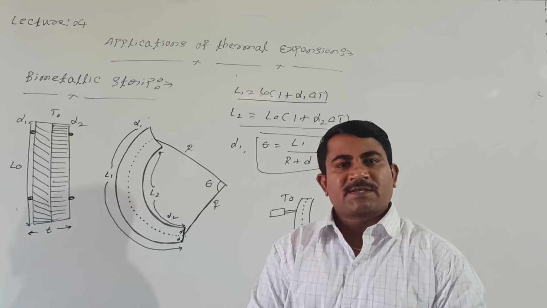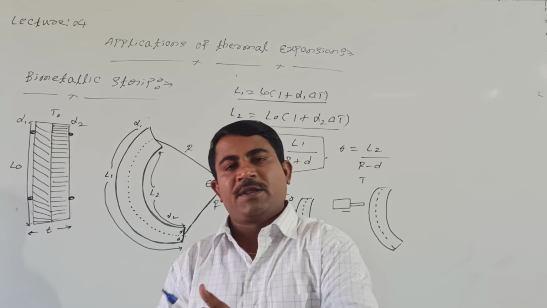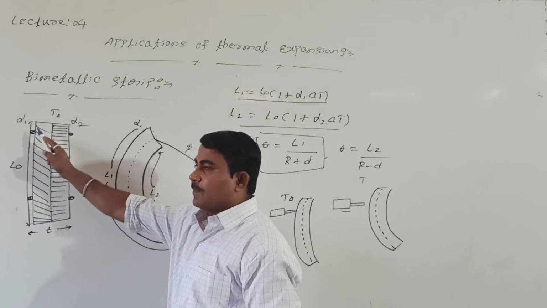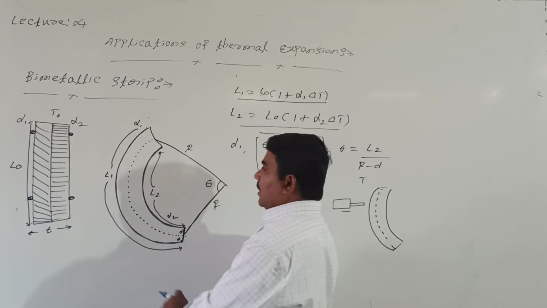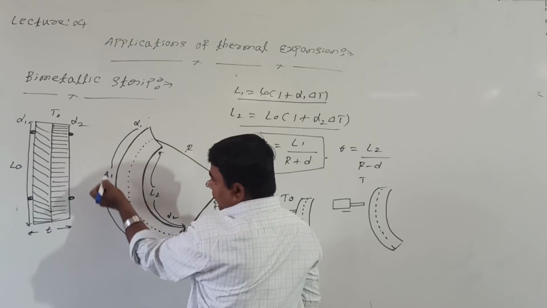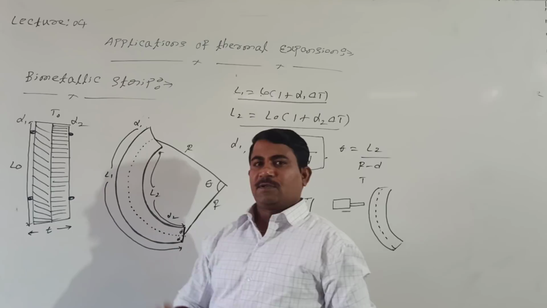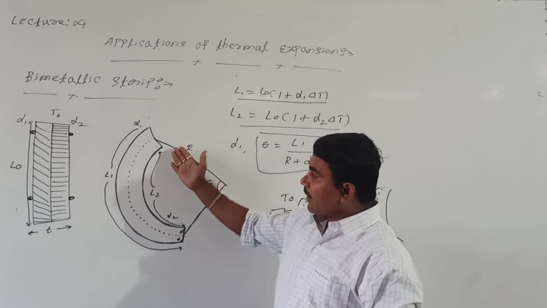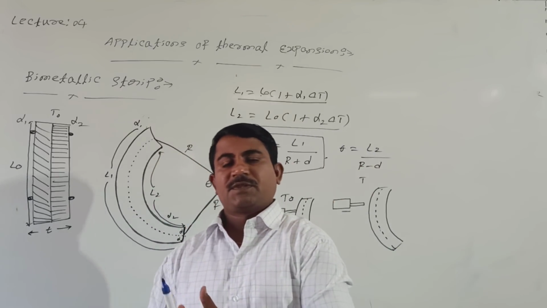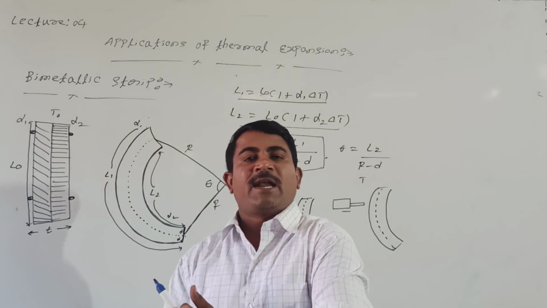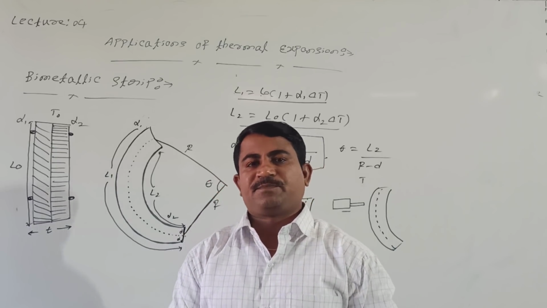See here, a bimetallic strip has a special property to expand unequally for linear expansion. The material which has more alpha has more bending property, and which has less alpha has less bending property. I mean, the material which has more coefficient of linear expansion lies towards the convex side. This we are calling convex. And the material which has less coefficient of linear expansion lies towards the concave side. This is how a bimetallic strip works on the application of thermal expansion, I mean on increasing the temperature.